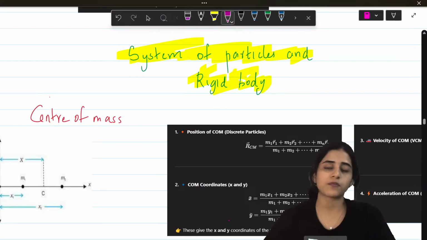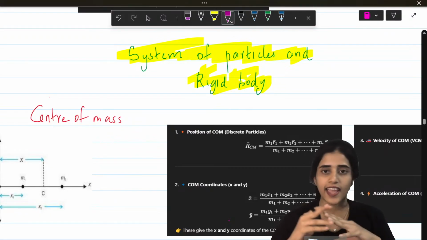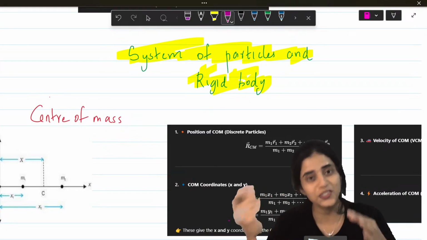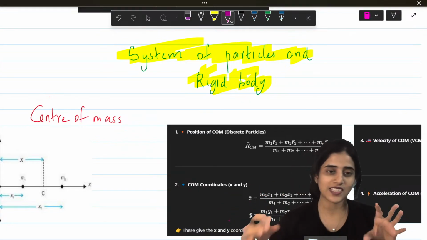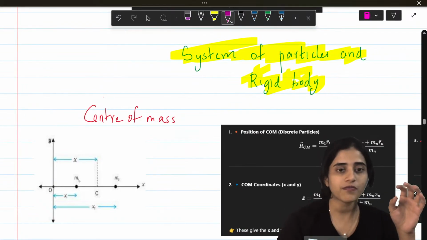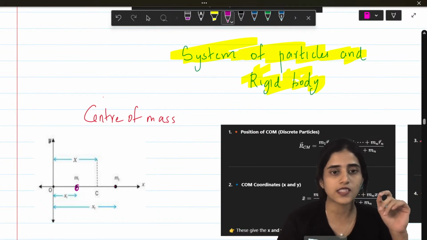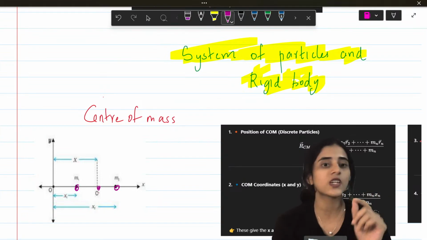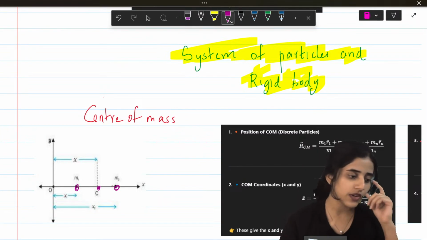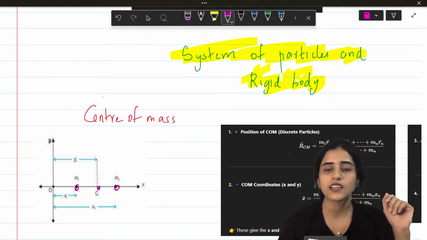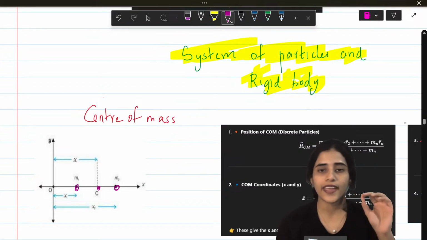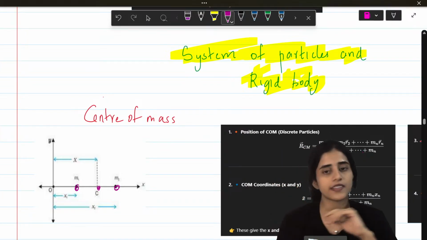Okay. Next topic is system of particles and rigid body. So here the main important thing you need to know is center of mass. So what is center of mass? For example, you have two masses. The center of mass point is here where the masses contribute equally. Now if you want to find out the position here, what you will do? You will do m1 into r1 plus m2 into r2 plus however many particles are there.